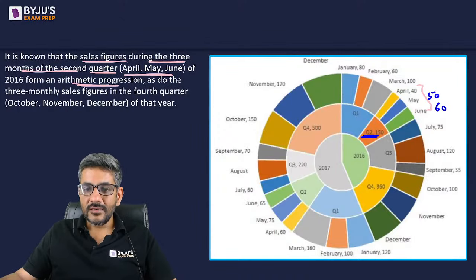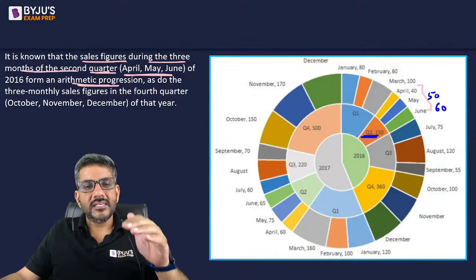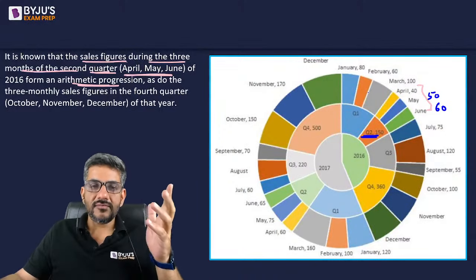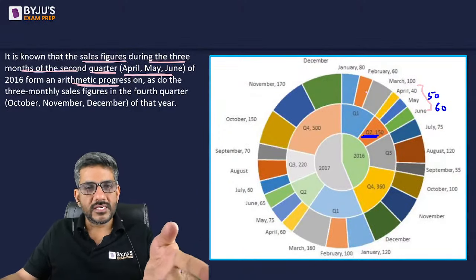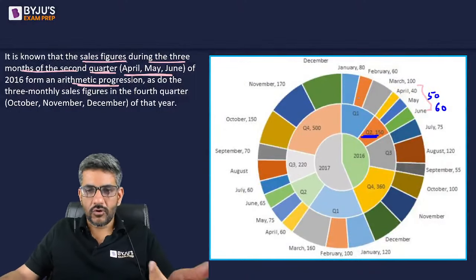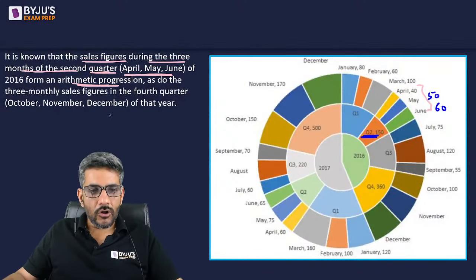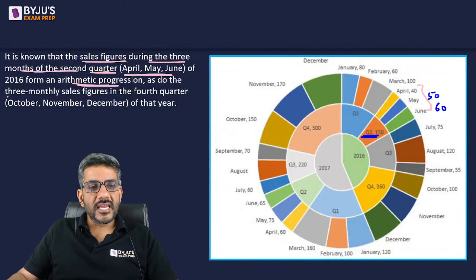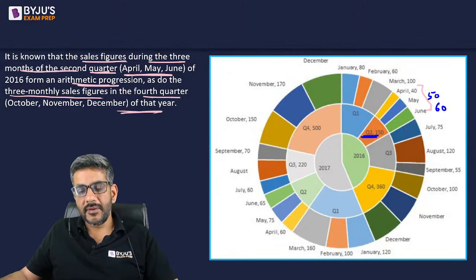Hello, Akash Agrawal. I hope this point is clear. If three numbers are in AP series, the first number is 40, their sum is 150, the only way through which it can be made is 40, 50, 60. और कोई तरीका है ही नहीं बनाने का. Also, he says this is same is true for 3 monthly sales figures in the fourth quarter of that year. यहाँ पर भी यही true है.